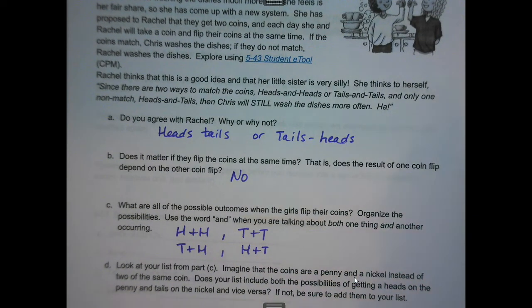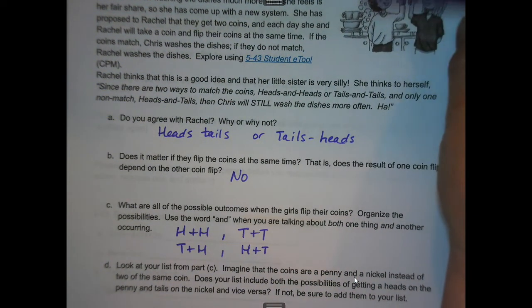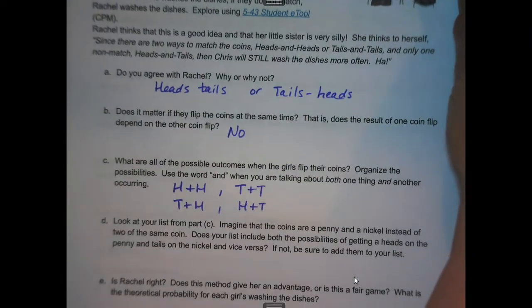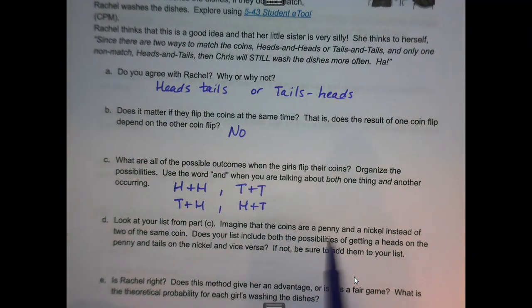Now, the next problem, we are going to be looking at our list from part C. Imagine that the coins are a penny and a nickel instead of 2 of the same coin. Does your list include both possibilities of getting a heads on the penny and the tails on the nickel and vice versa? Absolutely, because we could think of one of the coins as being the penny and one of the coins as being a nickel. The coin doesn't matter because each girl will be flipping her own coin.